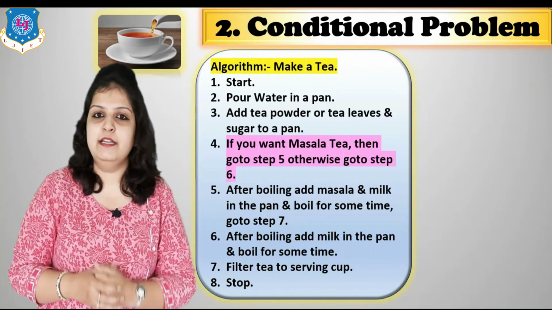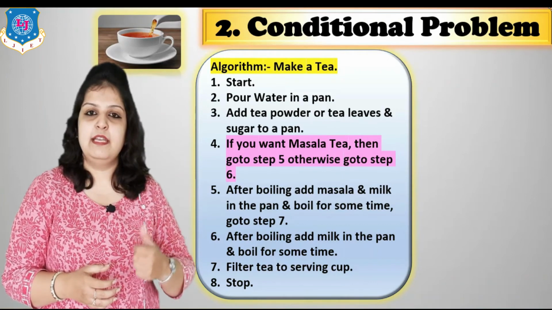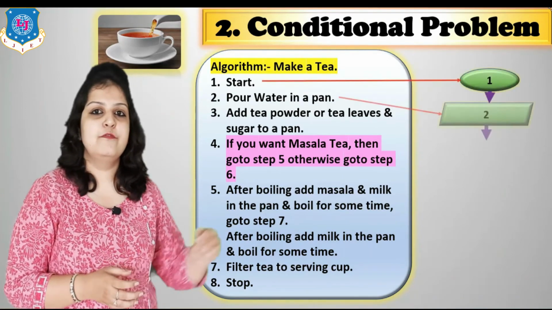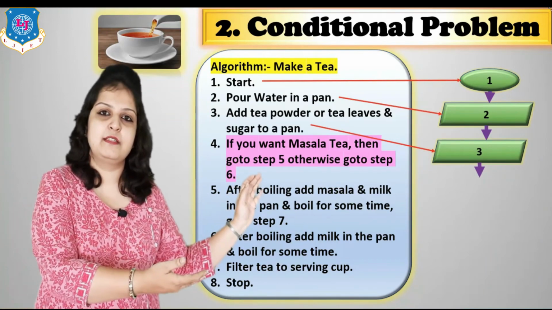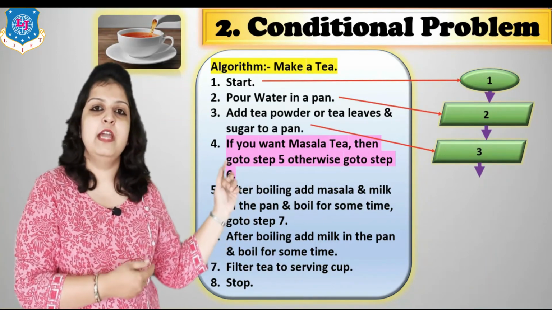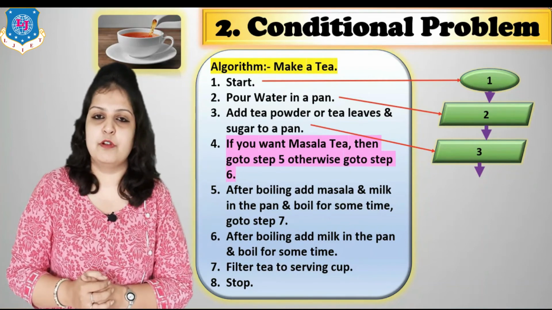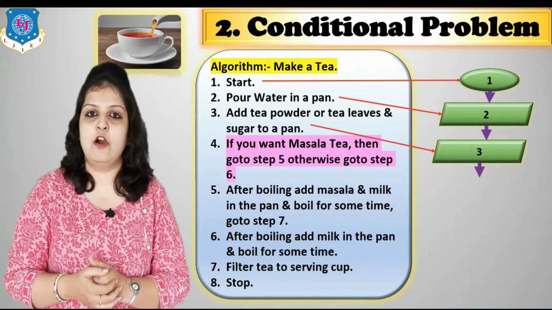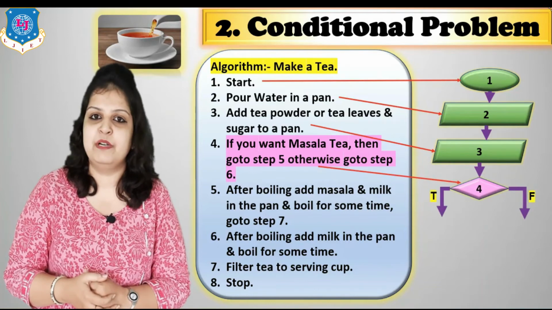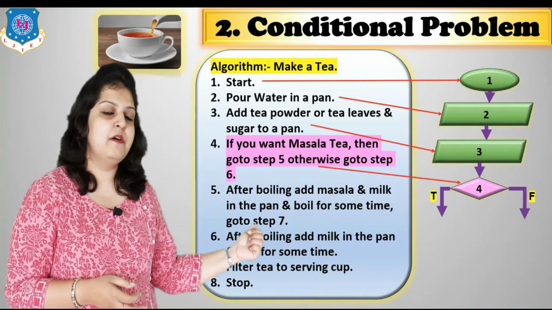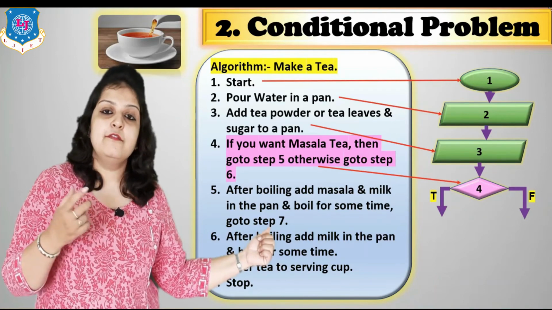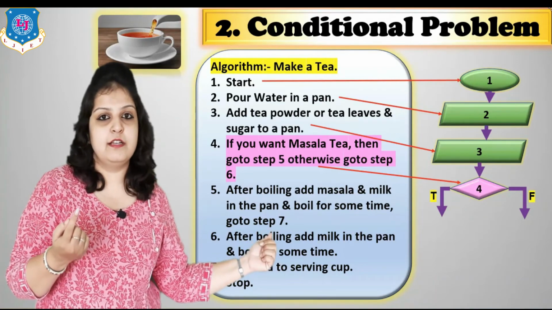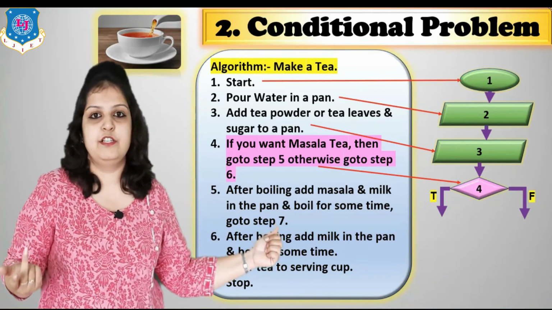And how can we represent the same problem in graphical form? The first 3 steps are the same as in the previous problem, but we have to change step number 4. For decision making or a condition, we use the diamond symbol. So in step number 4, we use a diamond symbol in the flowchart. And we have 2 possibilities: the condition will be true or the condition will be false.